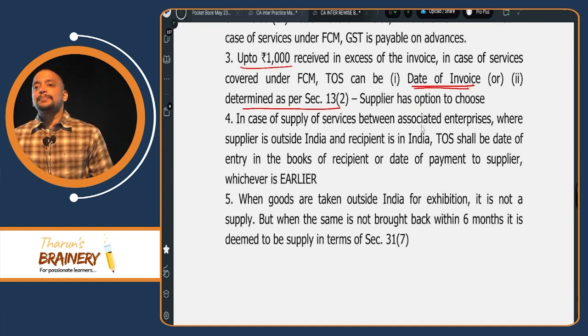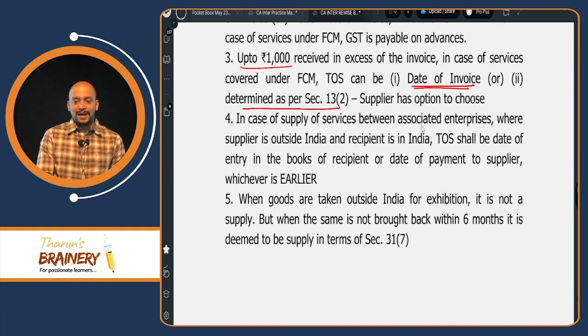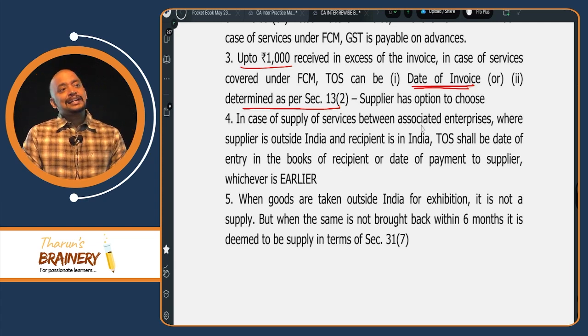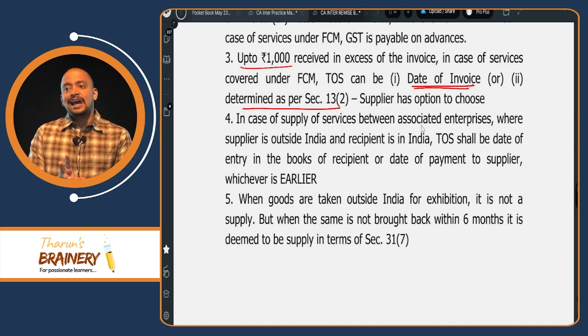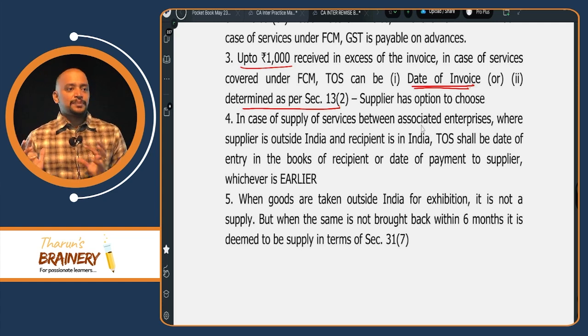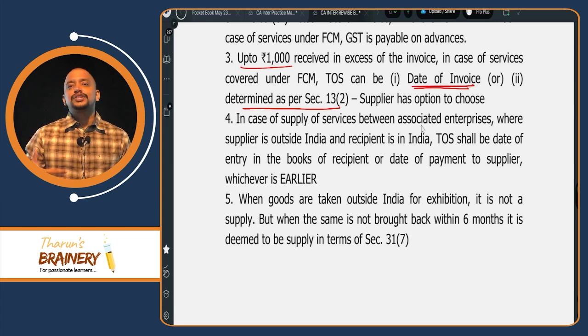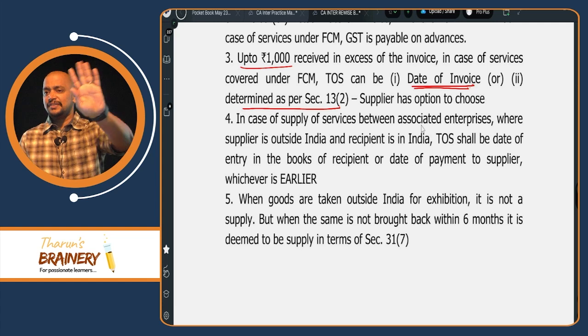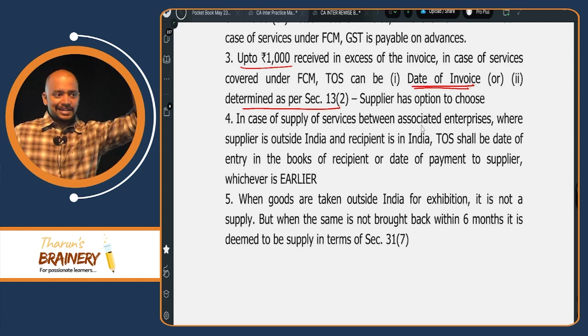Then, in case of supply between associated enterprises. Associated enterprises is defined under Income Tax Act section 92A, which is not applicable for you, but it will be given in the question itself that they are associated enterprises. You remember, to become associated enterprises, one company should invest 26% in the other, then they are associated. But definitely it will be given in the question.